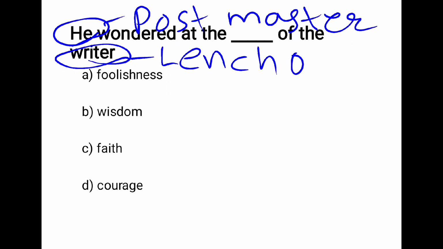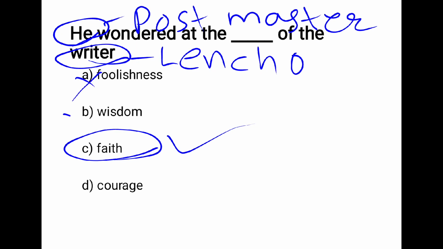Lencho had written a letter to God and it reached the postmaster. When he saw the letter, at that time he wondered. What did he wonder at? At the faith of the writer, the faith of Lencho. So foolishness will be wrong, wisdom will be wrong, and courage will be wrong. Because we know Lencho had faith in God. So the correct answer will be faith.